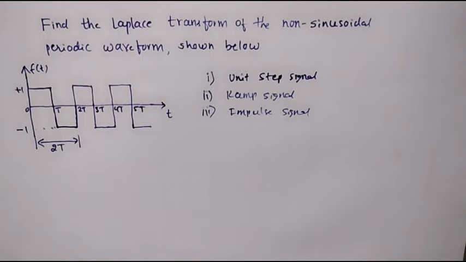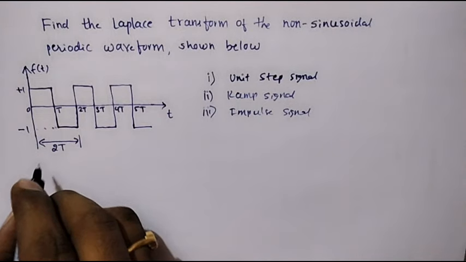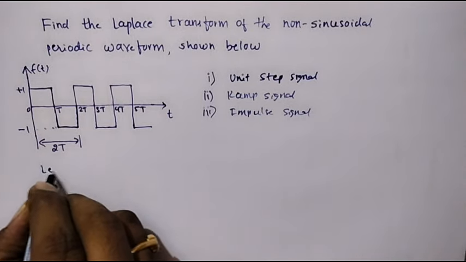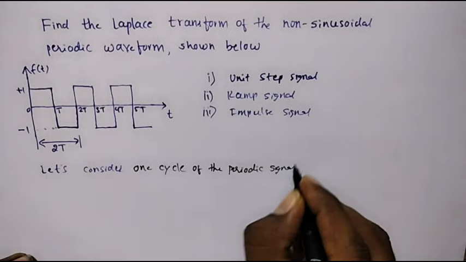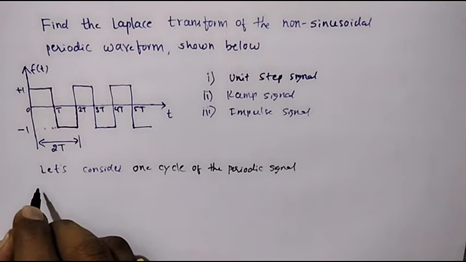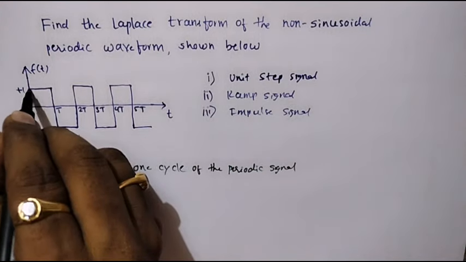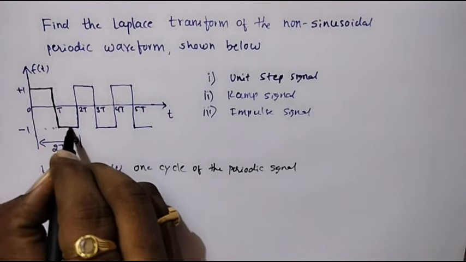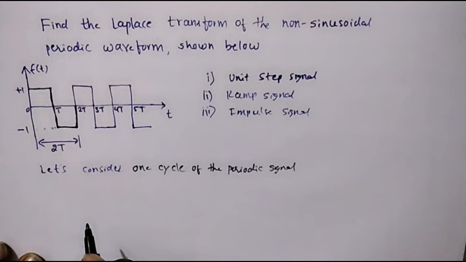So while calculating the Laplace transform of any periodic signal, instead of calculating the Laplace transform of the entire periodic waveform, we are supposed to consider one cycle of the periodic signal. So let's consider one cycle of the periodic signal. I'll draw the first cycle, that is from this one. So this is the first cycle.